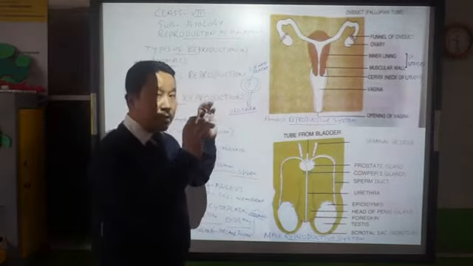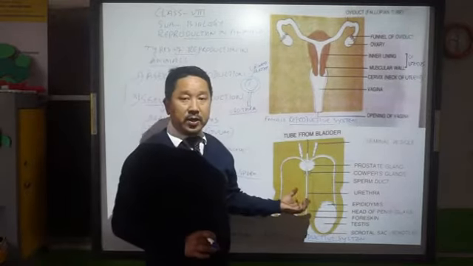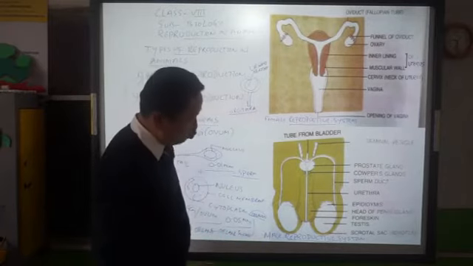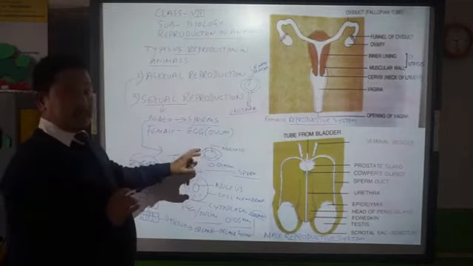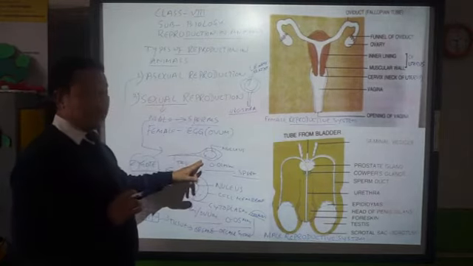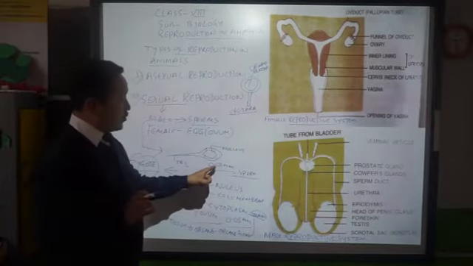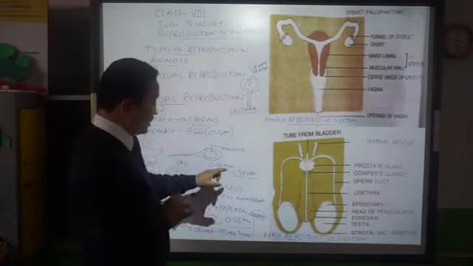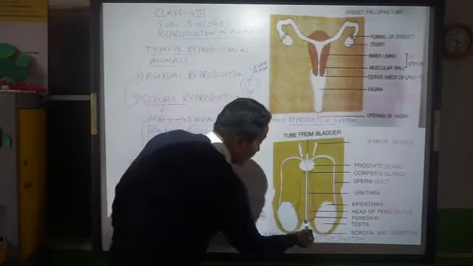Okay, so before going into that process, let us talk about the male reproductive system again. I've told you there is a reproductive cell called a sperm, whose size is 0.01 millimeter. So that sperm is produced here.